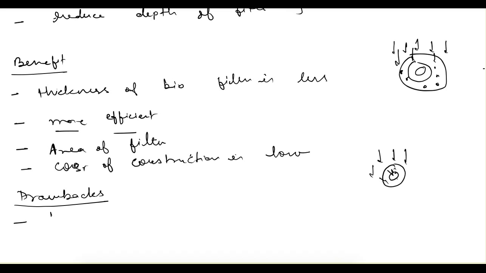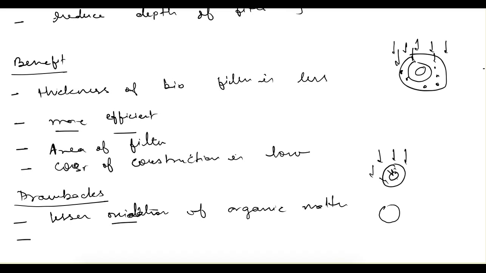Because of that, lesser oxidation of organic matter takes place. And because lesser oxidation takes place in the trickling filter, and we know after the trickling filter water goes to the secondary sedimentation tank, the load on the secondary sedimentation tank increases due to this.